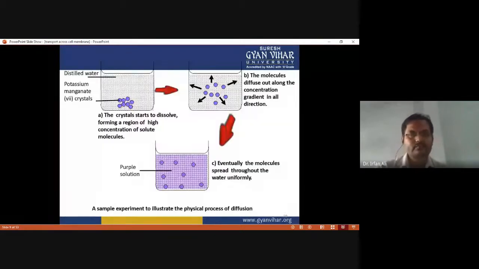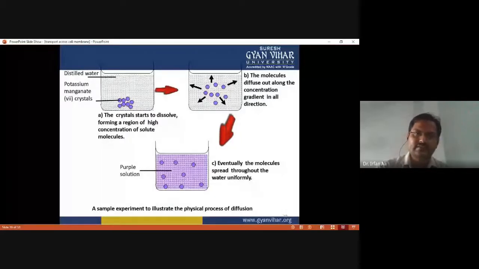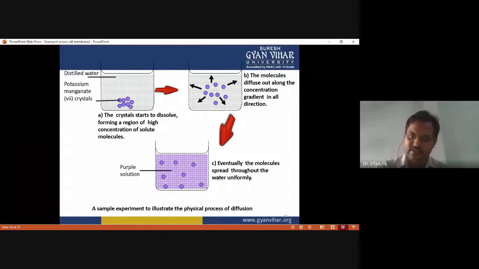So in this figure you can see that the crystal starts to dissolve, forming a region of high concentration of solid molecules. Then it spreads out in the solution, and the molecules diffuse out along the concentration gradient in all directions. Eventually the molecules spread throughout the water uniformly. So this is a very good example of the simple diffusion process, in which there is no requirement of energy.